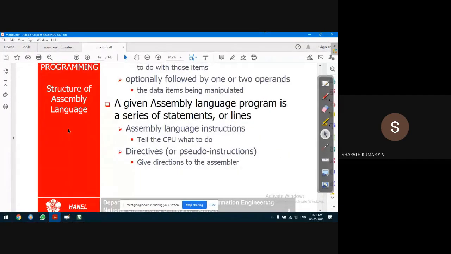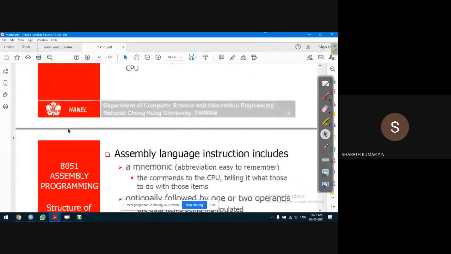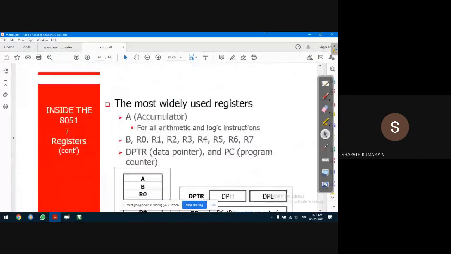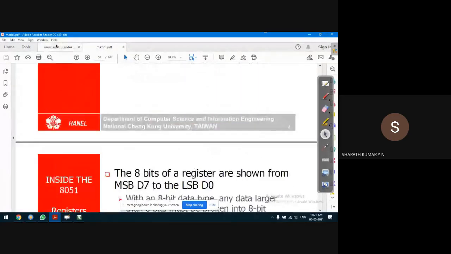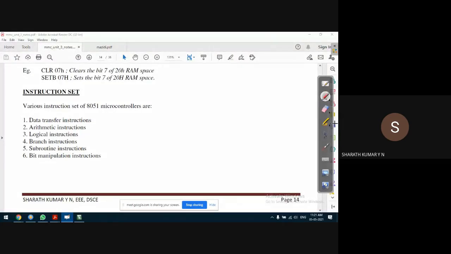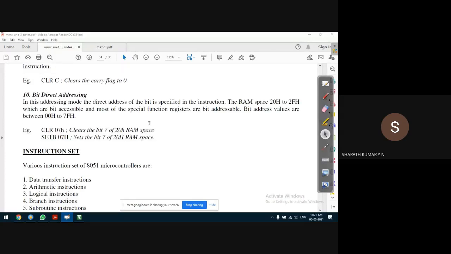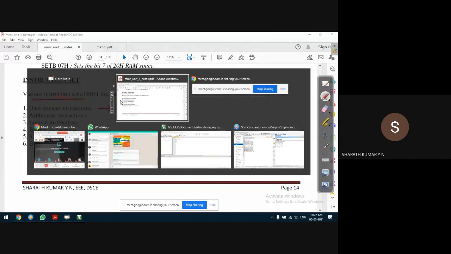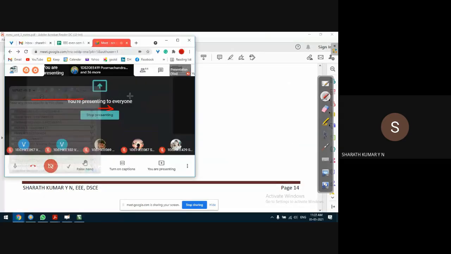Assembly language program. Okay, to start with, we have various instruction sets that I'll discuss here. So what are the various instruction sets available in 8051 microcontrollers? Instruction sets are generally classified as data transfer instructions, which involve transferring data between two memory locations, or direct data is also possible.